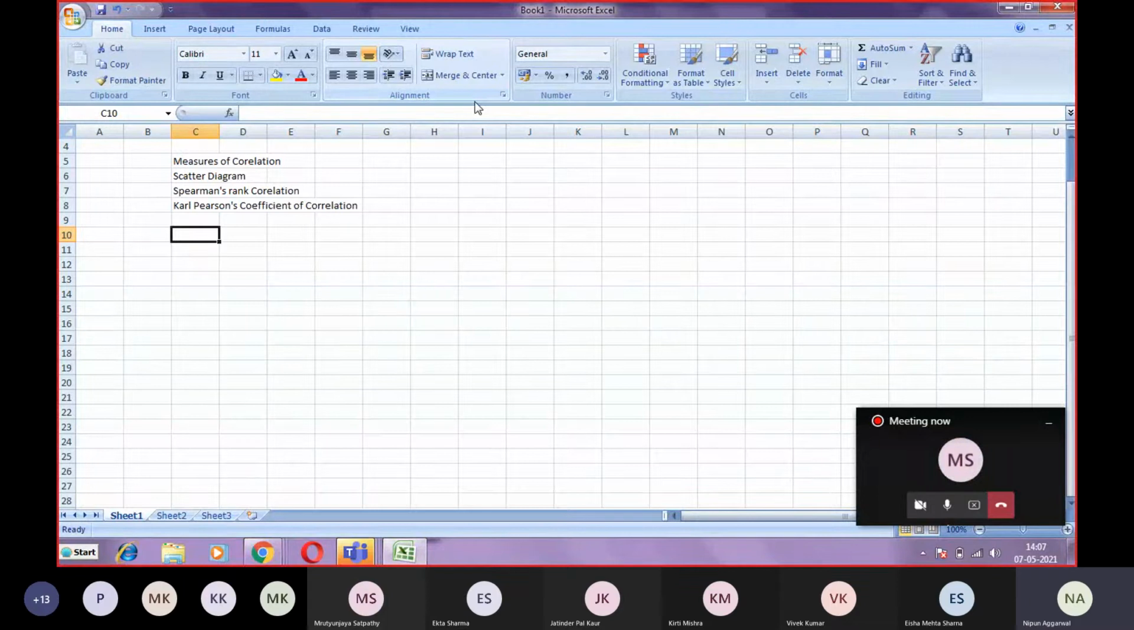Okay. So the first is your scatter diagram. The scatter diagram is none other than the graphical method to represent. Suppose we have two variables, like age and height.